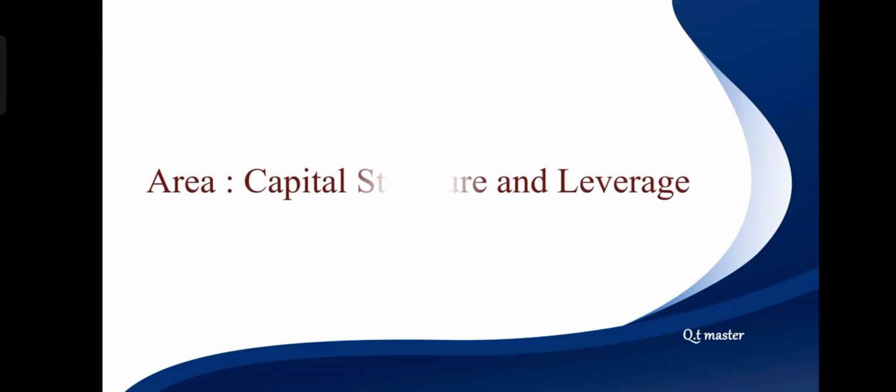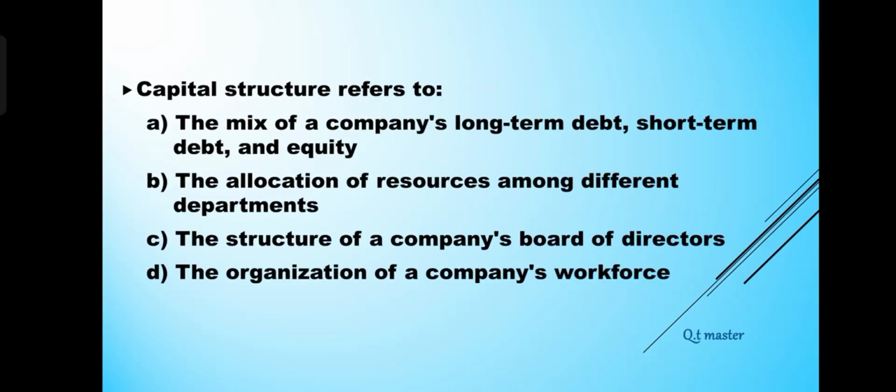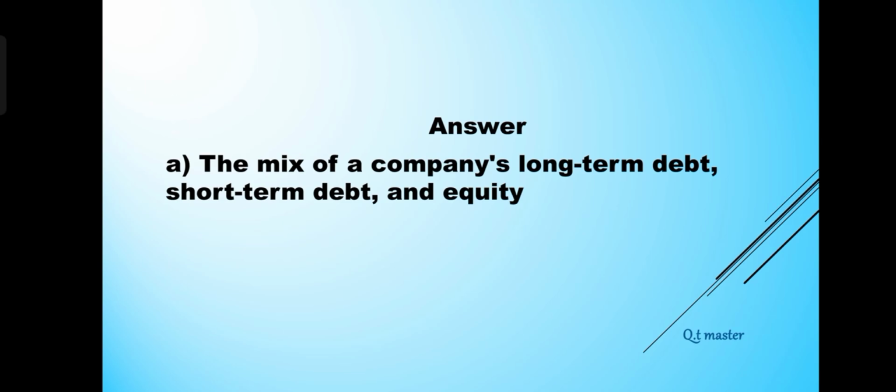Capital structure refers to A. The mix of a company's long-term debt, short-term debt, and equity. B. The allocation of resources among different departments. C. The structure of a company's board of directors. D. The organization of a company's workforce. Answer: A. The mix of a company's long-term debt, short-term debt, and equity.